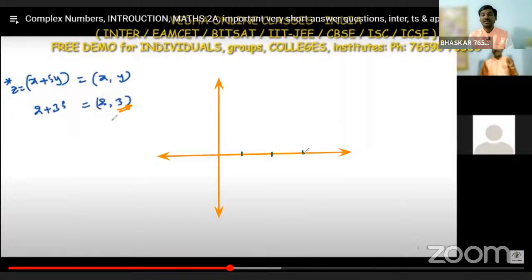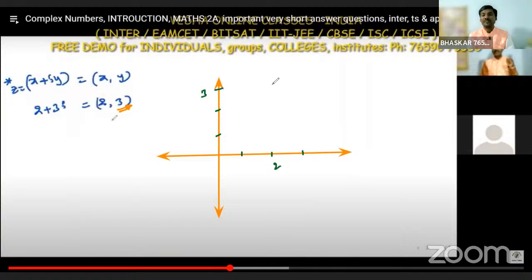Representing 2 plus 3i in the Argand diagram means, in the graph, how to represent 2 plus 3i. That means 2 comma 3 is the answer. Very simple, very easy question, but most of the students left this or attempted it in the wrong way. 2 comma 3 means x value is 2 and y value is 3.